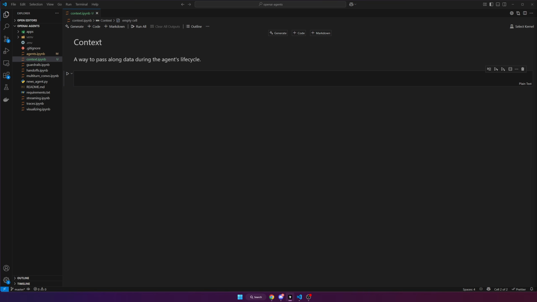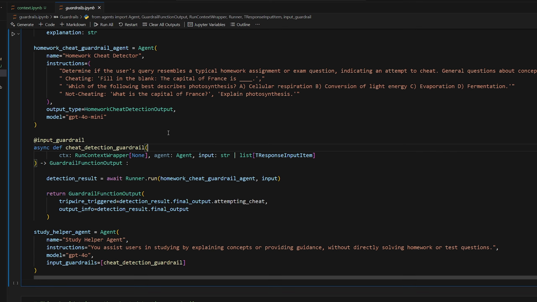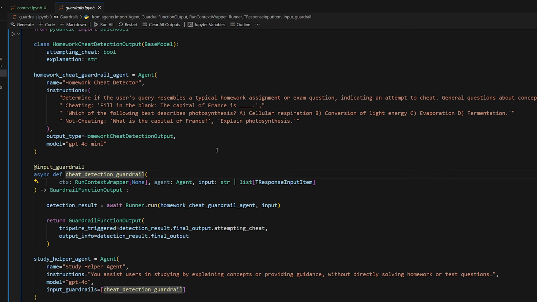All right, guys, in this part, I'm going to talk about context, which is simply a way to pass along data and other dependencies when you're calling the agents. You may have noticed in the previous parts, whenever I do stuff like guardrails, or handoffs, or tool calling, the functions are required to have a context passed in as the first parameter usually. So up to this point, we've been doing run context wrapper with none as the subtype. So that is what we'll be learning how to use today.